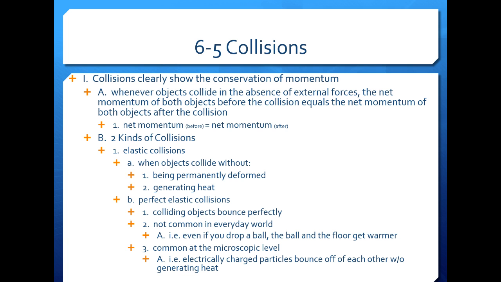When a moving billiard ball collides head-on with a ball at rest, the first ball comes to rest and the second ball moves away with a velocity equal to the initial velocity of the first ball. We see that momentum is transferred from the first ball to the second ball. When objects collide without being permanently deformed and without generating heat, the collision is said to be an elastic collision. Colliding objects bounce perfectly in perfect elastic collisions.